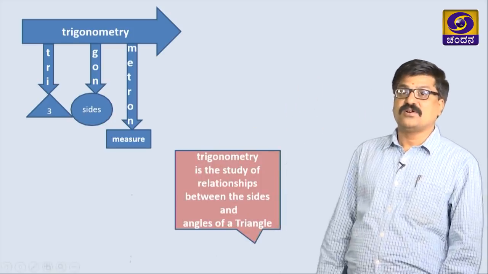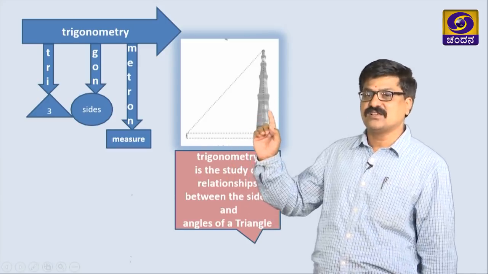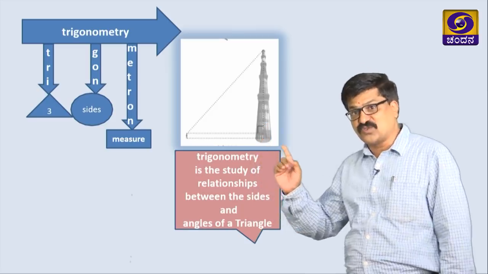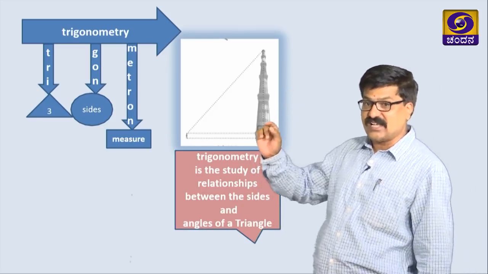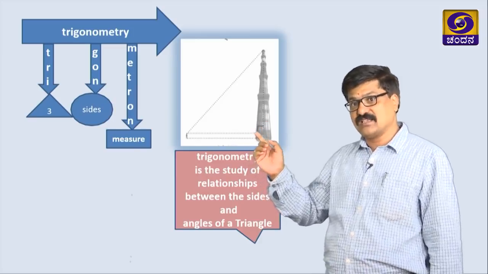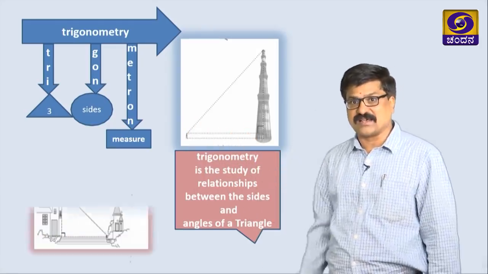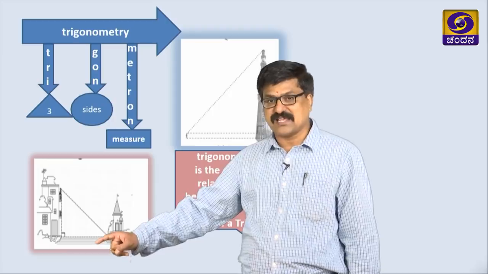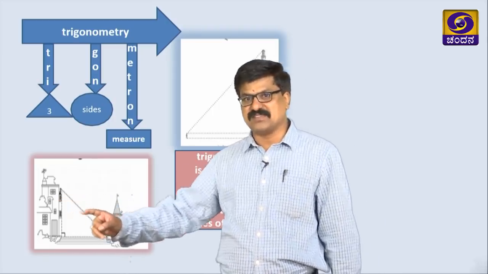We know many times, let us take this Qutub Minar monument. If you want to find the height of this or this kind of objects, we need trigonometry. Similarly, here a river is there, and I think two buildings we are seeing.